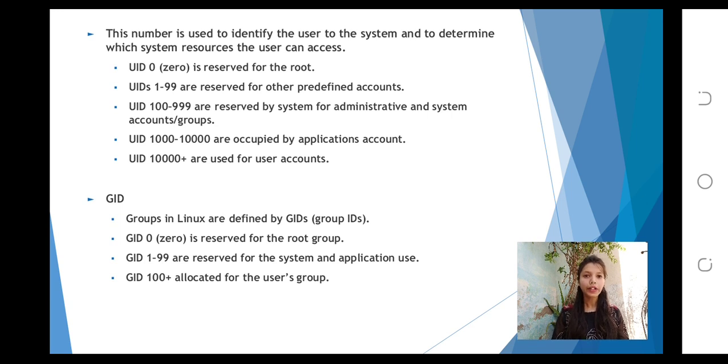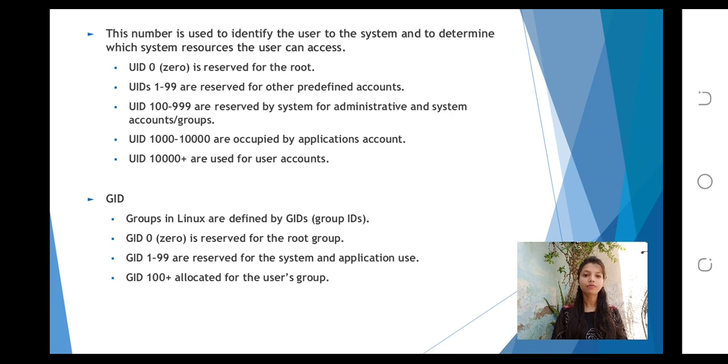UID 0 is reserved for the root. UIDs 1 to 99 are reserved for the predefined accounts. UIDs 100 to 999 are reserved by the system for administrative and system account groups. UIDs 1000 to 10,000 are occupied by application accounts. UIDs 10,000 plus are used for user accounts.